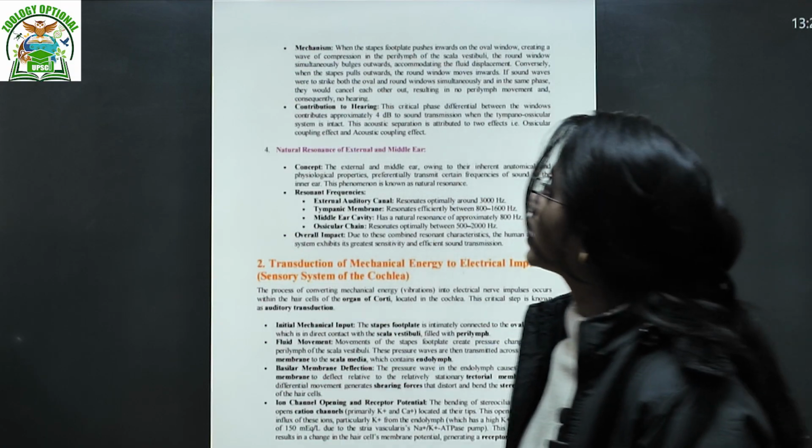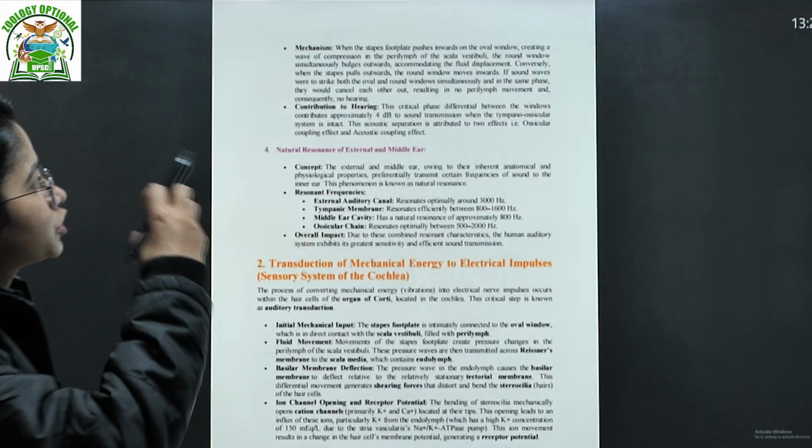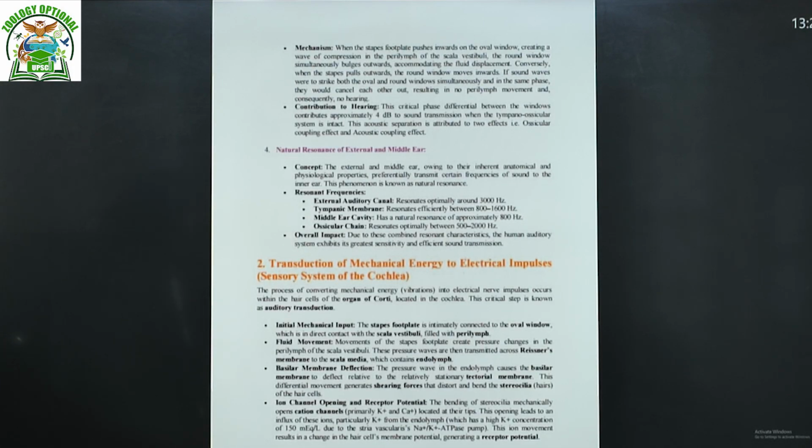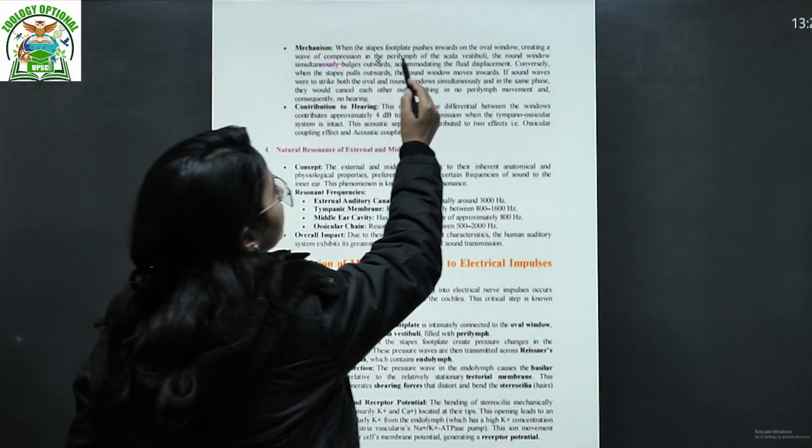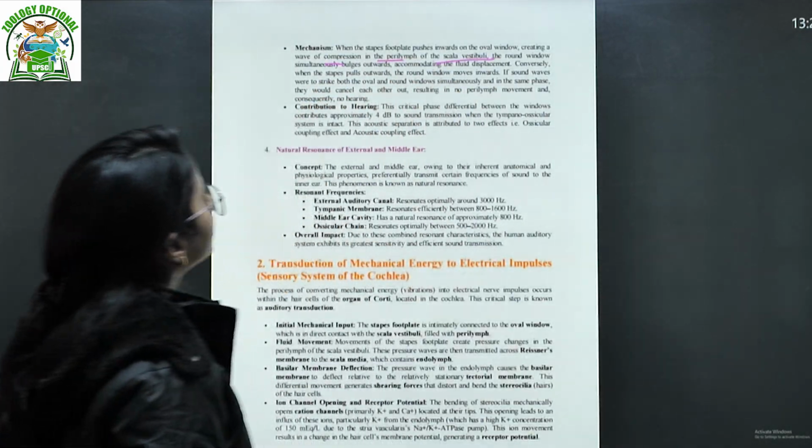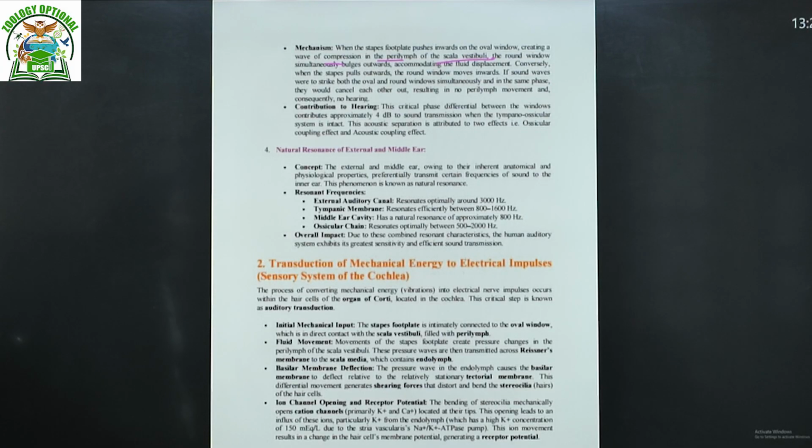What is the mechanism? The stapes is the last portion of your middle ear. When the stapes footplate pushes inwards on the oval window, it creates a wave of compression in the perilymph of the scala vestibuli, and the round window simultaneously bulges outward because they move in opposite directions. Conversely, when the stapes pulls outward, the round window moves inward. If a sound wave were to strike both the oval and the round window simultaneously in the same phase, they would cancel each other, resulting in no perilymph movement and consequently no hearing.